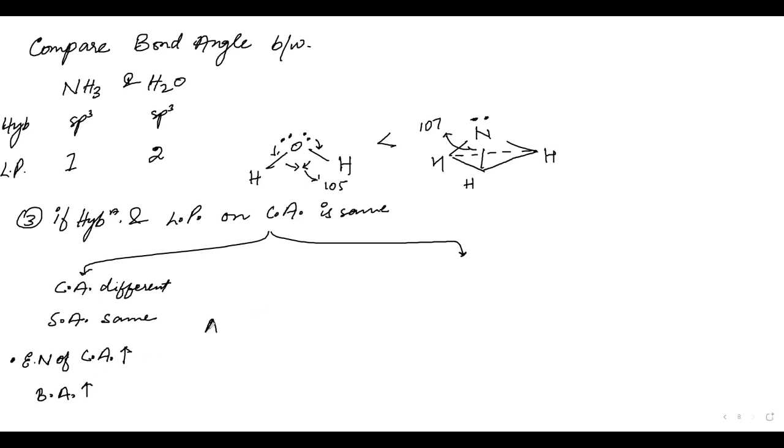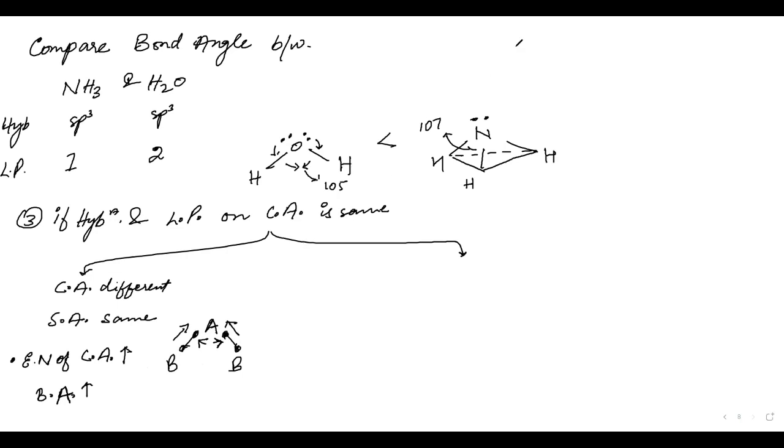See, let us have A and B. These are electrons. Now, if A has more electronegativity, the electrons will be pushed this side. If they are pushed towards atom A, then there will be low distance between these electrons, and these electrons will repel each other, making the bond angle higher.